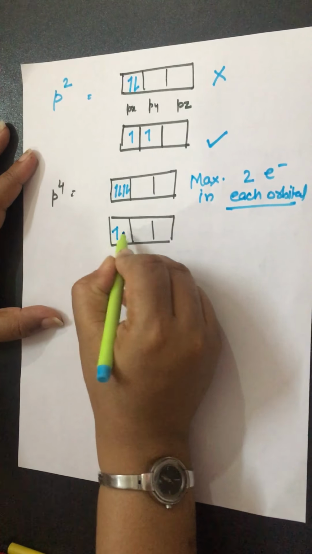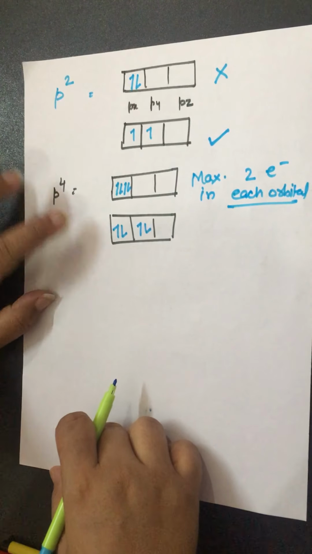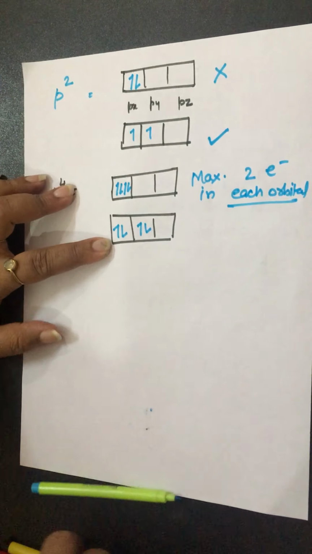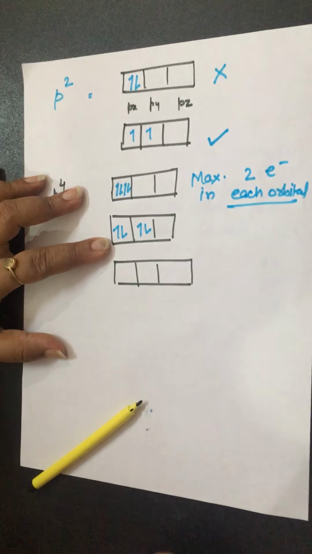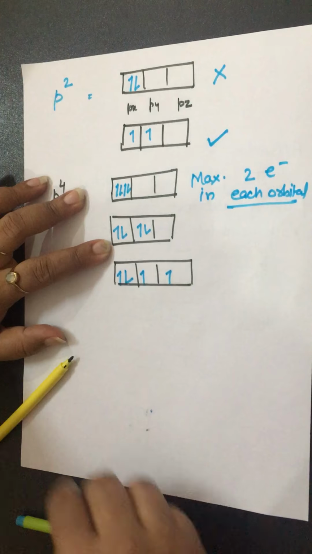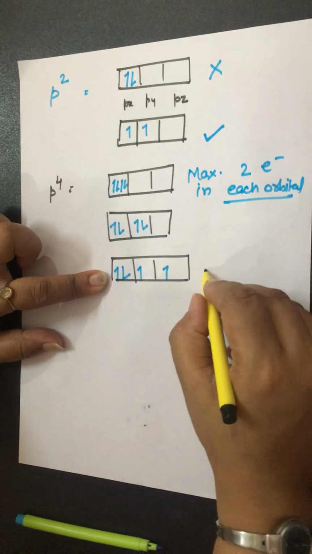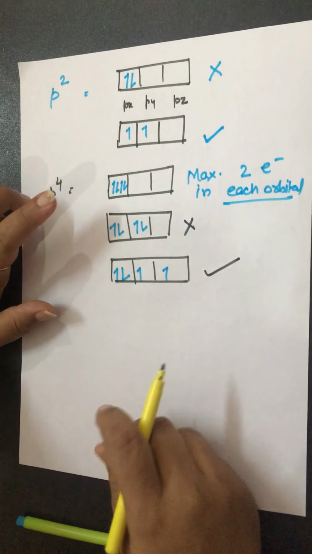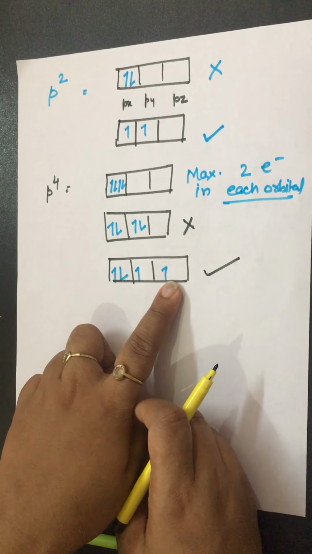Now what is next? 1, 2, 3, 4. 4 electrons can be filled in this manner also. And again, these 4 electrons can be filled like this also, 1, 2, 3 and 4, in such a manner. If the electrons are filled in this manner, it is correct and this one is wrong. Why wrong? Firstly, I filled 1 electron in each orbital.